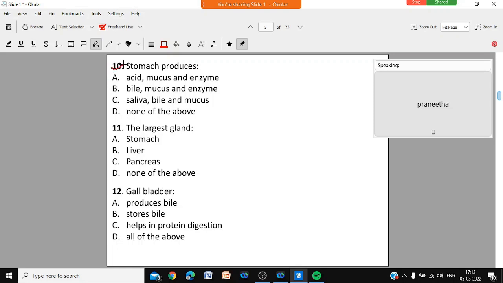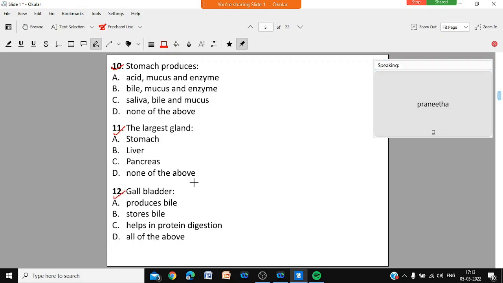Question number 11. The largest gland, stomach, liver, pancreas, none of the above. The largest gland in the human body, stomach, liver, pancreas, none of the above. Finished, beta? Yes, sir.